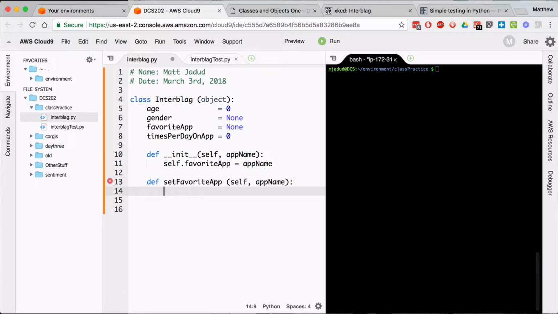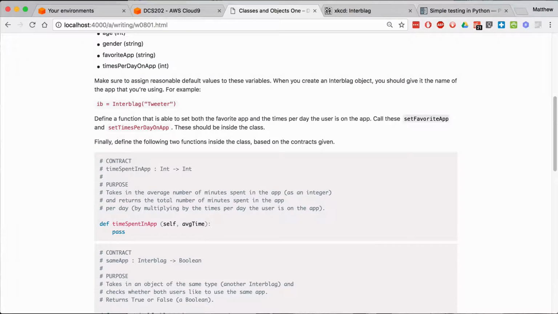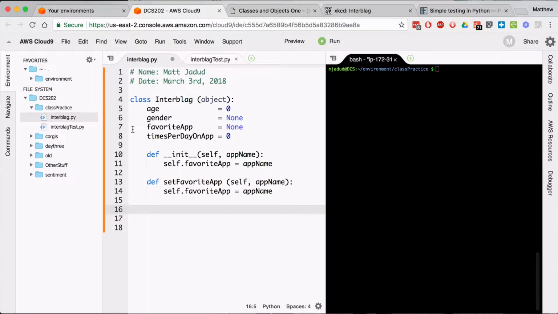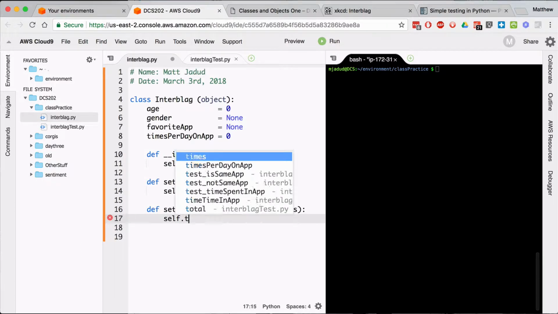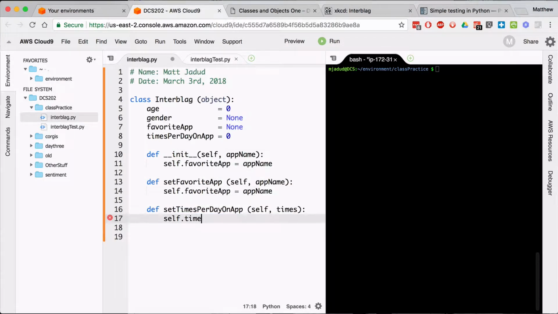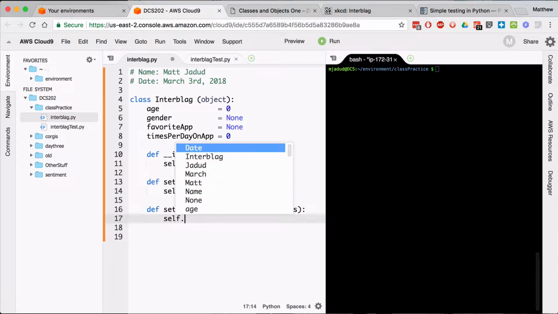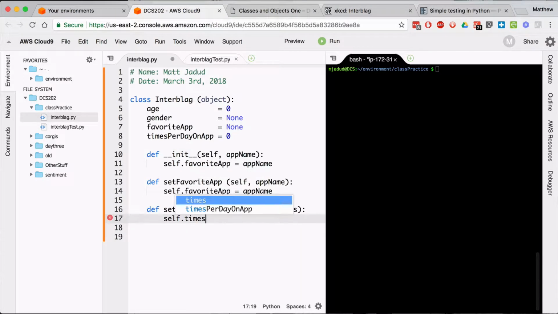Do you know what? This looks exactly like this, because all it does is let me set the name of the app. Def set times per day on app has a self and a number of times. I'm going to say self dot times per day on app.